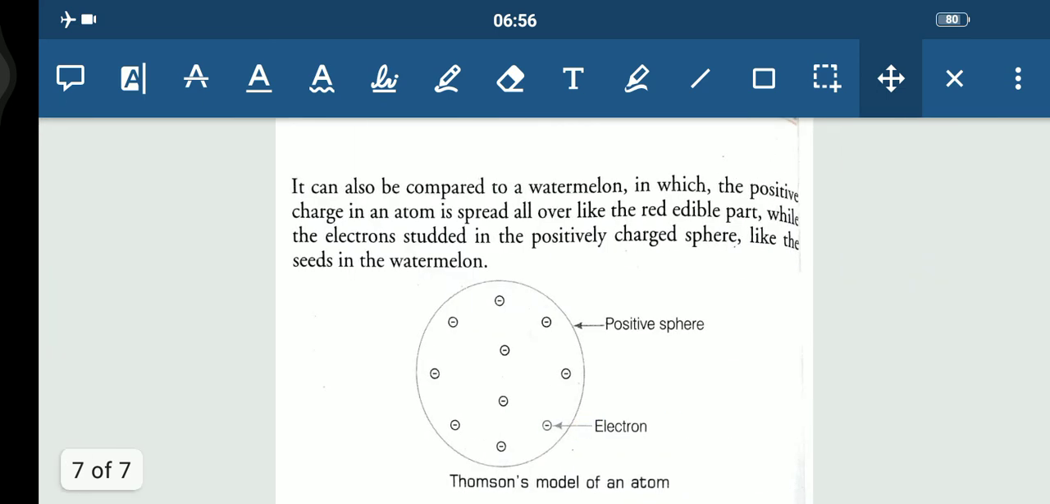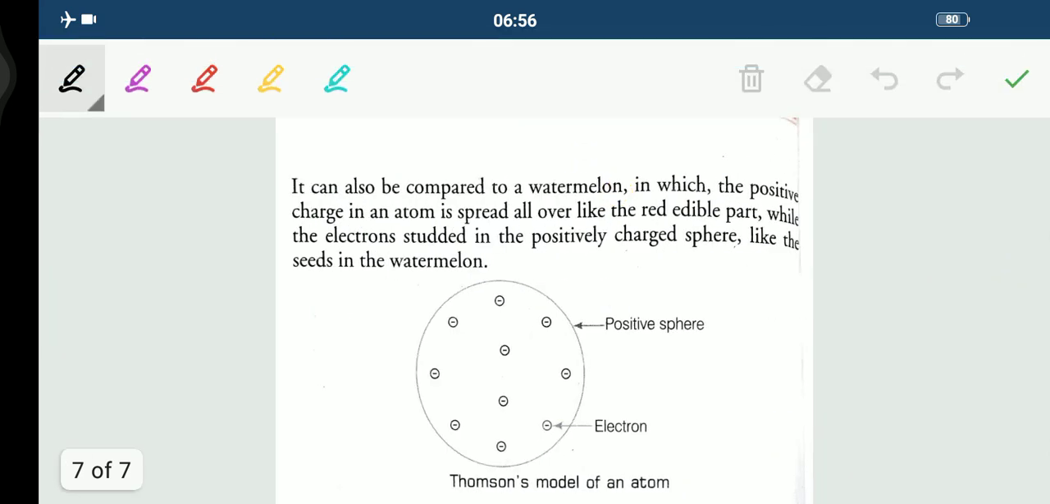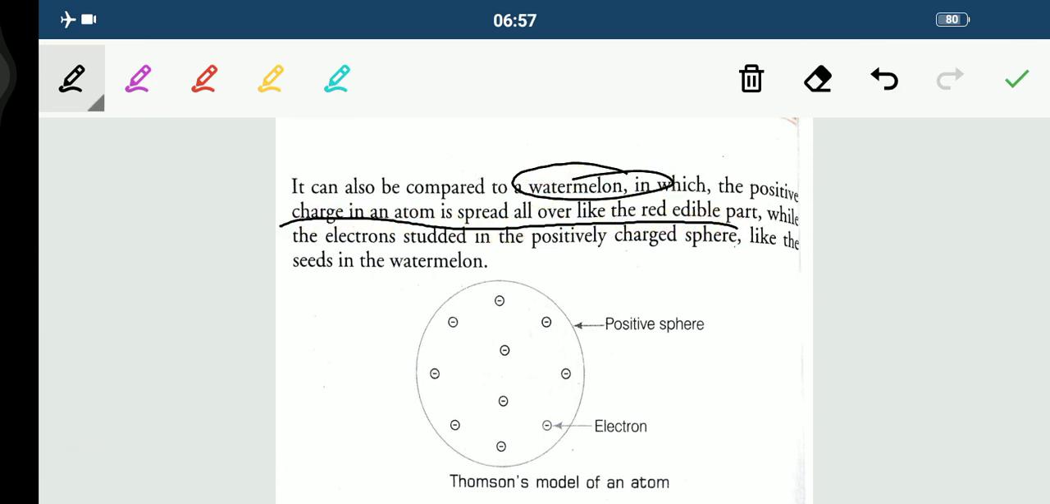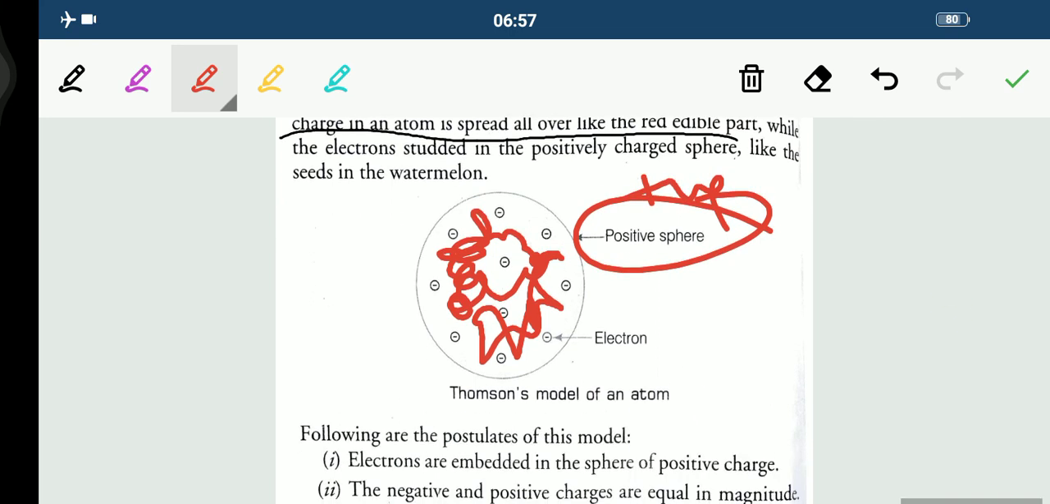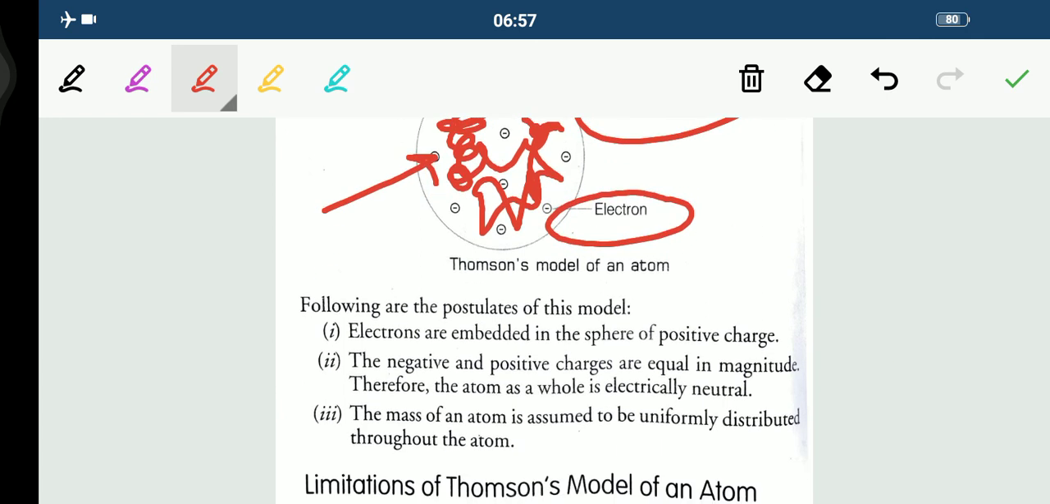You can see here, it can also be compared to a watermelon, children. How watermelon? In which the positive charge in an atom is spread all over the red edible part. So this complete red edible part, the fleshy part that you eat, is positively charged. That is spread all over the part. And the electrons are studded in the positively charged sphere, like the seeds in the watermelon. So these electrons resemble the black seeds. So this was his model.